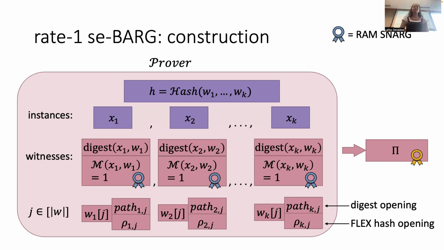So the two different kinds of hashes. What we really want, intuitively, is to ensure that the H and the digest correspond to the same W in memory. And that's why we're going to provide both openings.